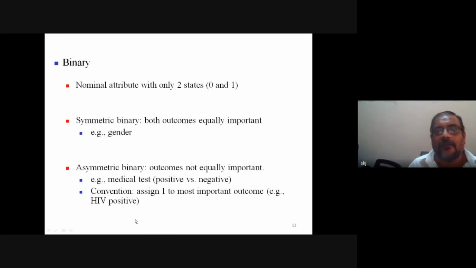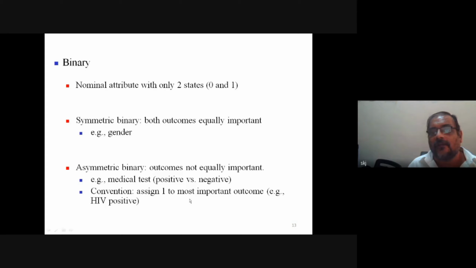Similarly, if outcomes are not equally important, and one outcome is more important than the other, what is the general practice? The more important outcome is represented by 1, and the less important one by 0. In a medical test, positive and negative. Positive is used when the disease is present, or the patient is infected by so and so disease.